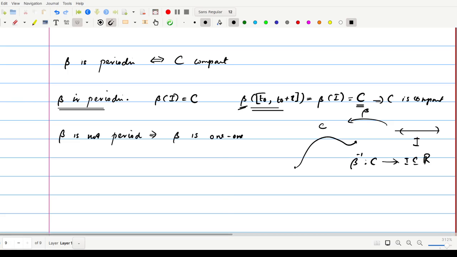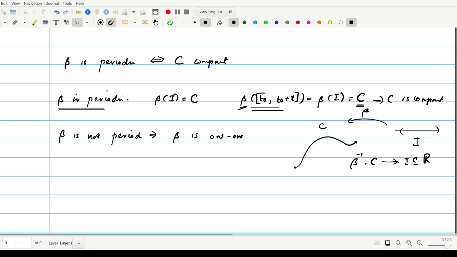I is an open interval, and if we assume beta is not periodic, we will prove the continuity of this beta inverse. So we will get a continuous function beta inverse from C to I, which does not assume a maximum.